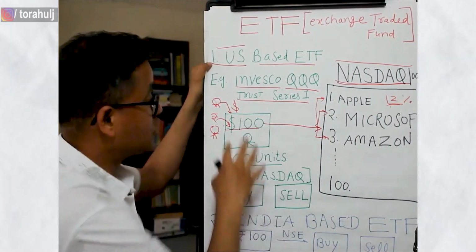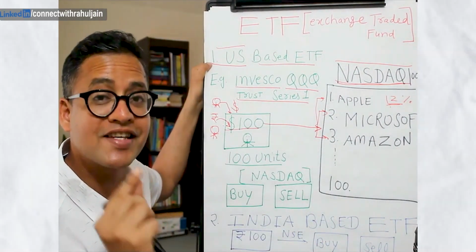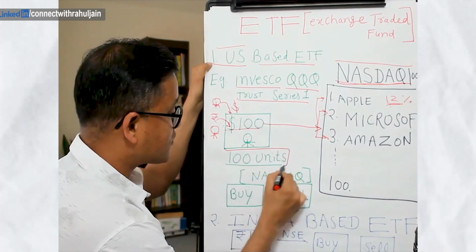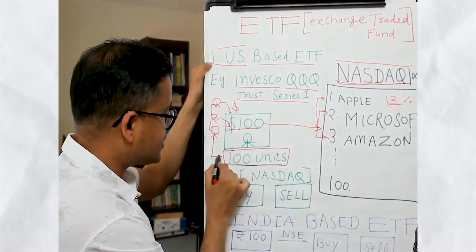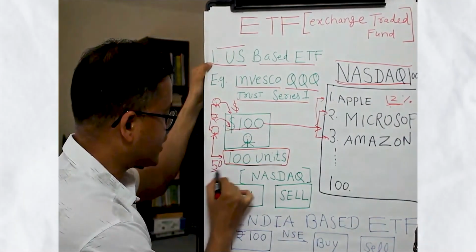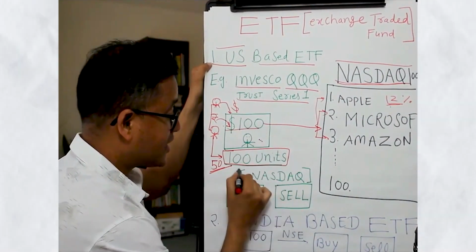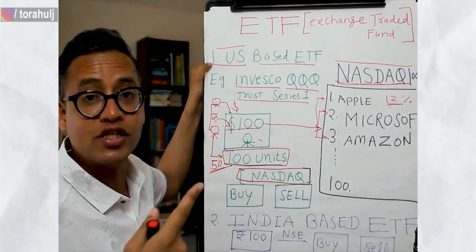Now the difference, so this would have been an index fund. But the difference between index fund and ETF is that, let us say there are 100 units of this fund. Let us say two of the investors have invested in this and each of them has got 50 units. Now this fund is also listed on Nasdaq exchange as a tradable equity.